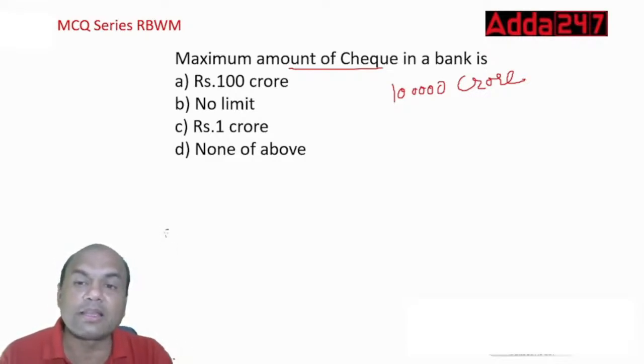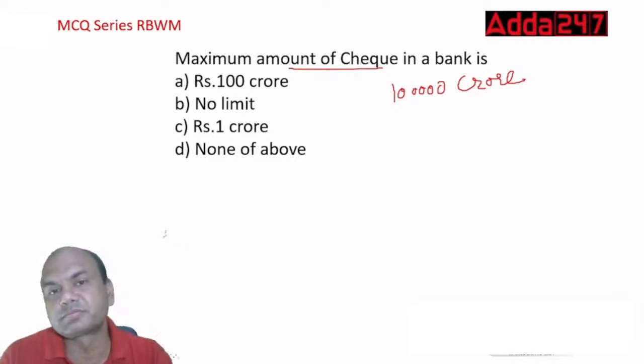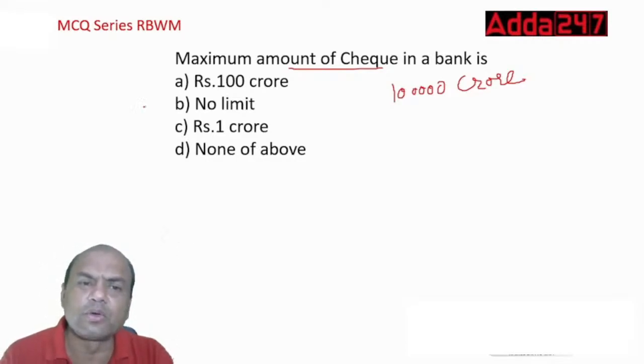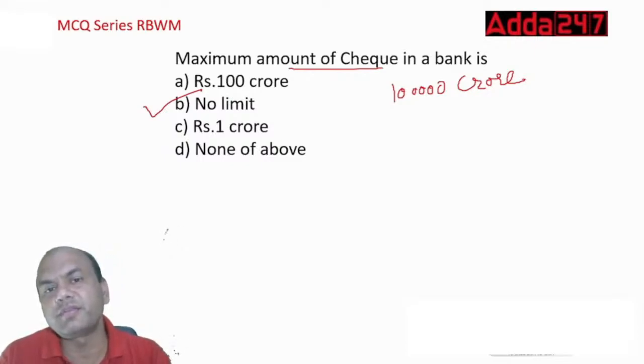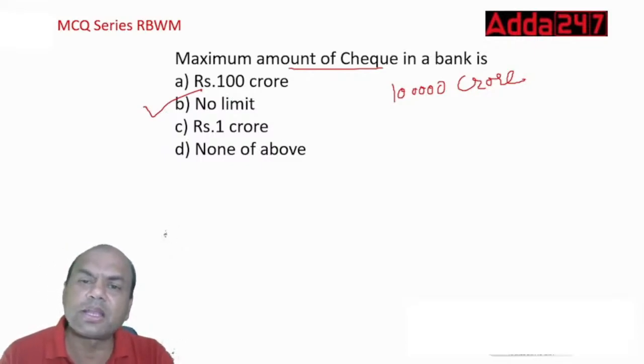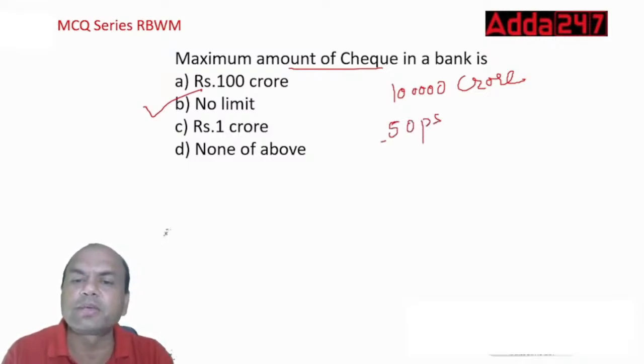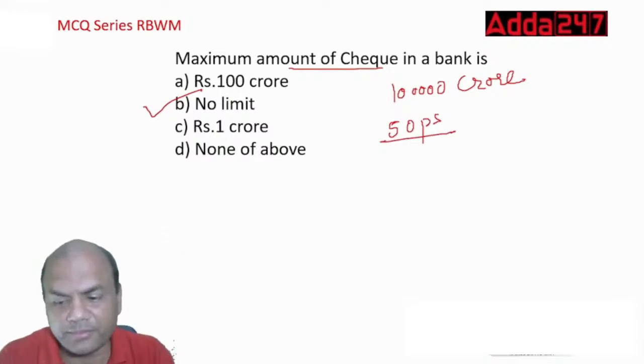But can I write a check of this amount? 100 crore, no limit, 1 crore, none of the above. I can write, isn't it? No limit. I can write any amount of check. Minimum is also there. I can write a 50 paise check to you, okay?